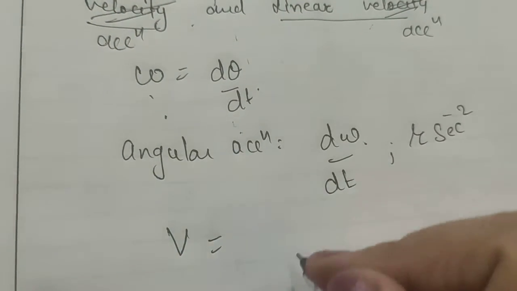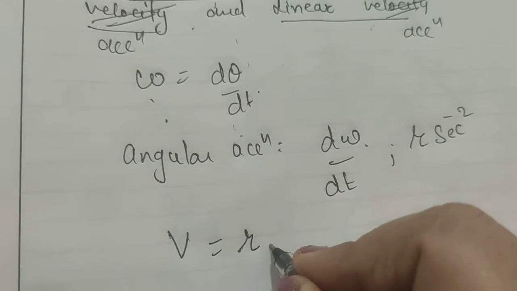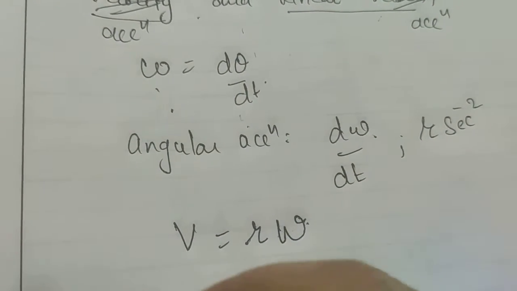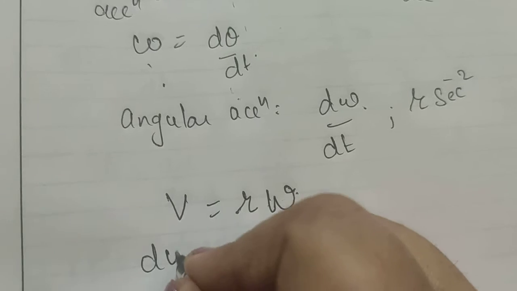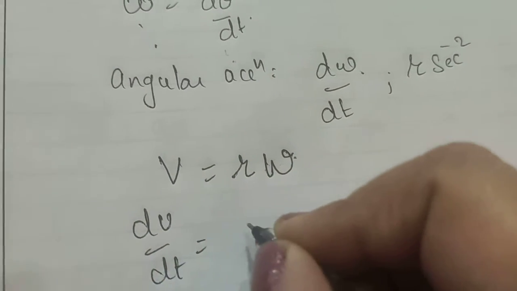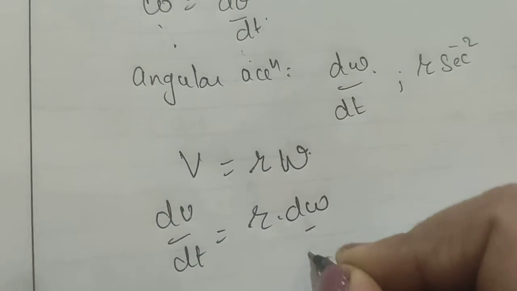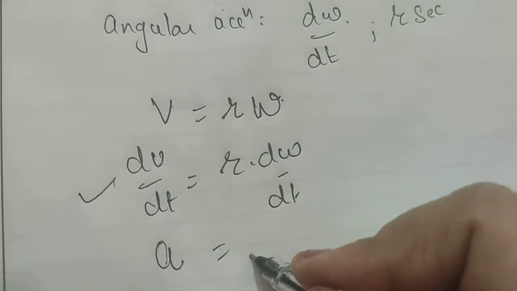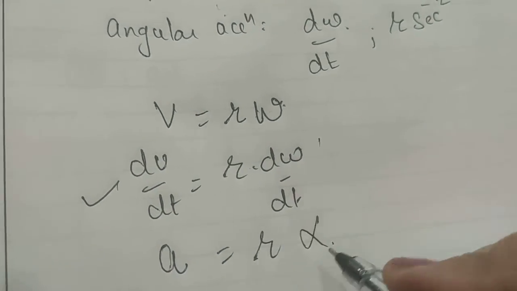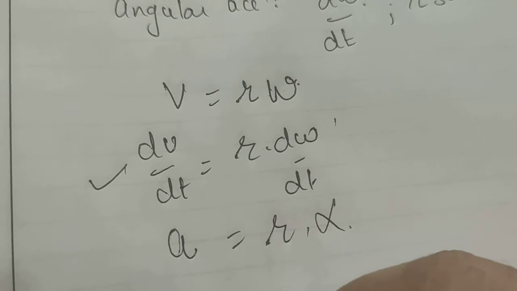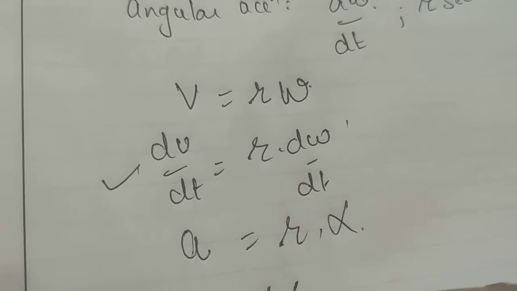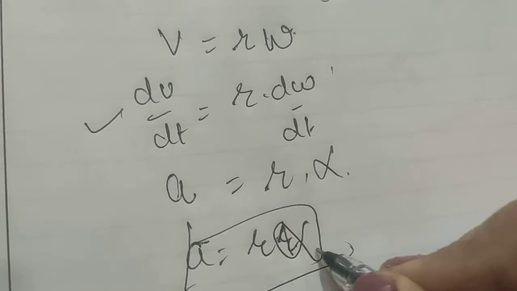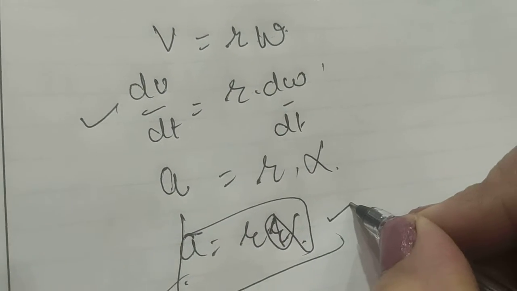Now to find out the relation between angular acceleration and linear acceleration, we know that the relation between linear velocity and angular velocity is v is equal to r omega. Now differentiating both sides, dv by dt is equal to r d omega by dt. Now what is dv by dt? This is the linear acceleration, and d omega by dt is the angular acceleration, alpha. So a is equal to r alpha. This is the relation between linear acceleration and angular acceleration.